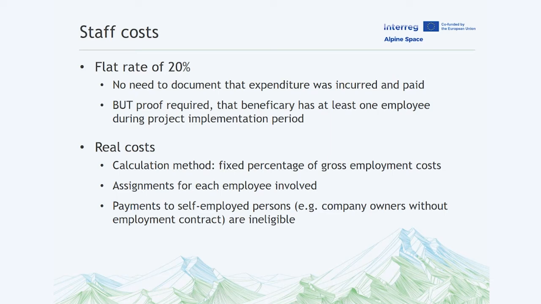When calculating the staff costs with the fixed percentage method, assignments for each employee involved in the project activities must be issued, as otherwise their staff costs would not be eligible. Payments to self-employed persons, like company owners without an employment contract, are not eligible.